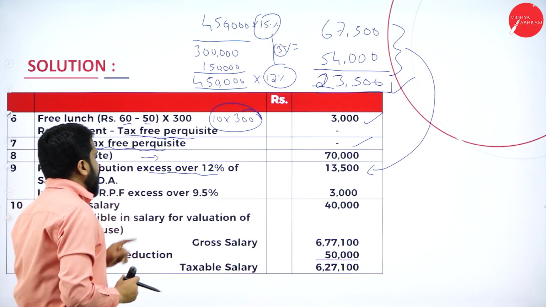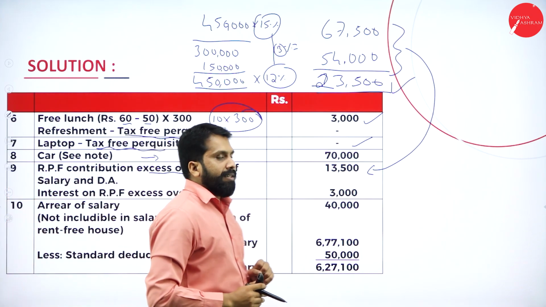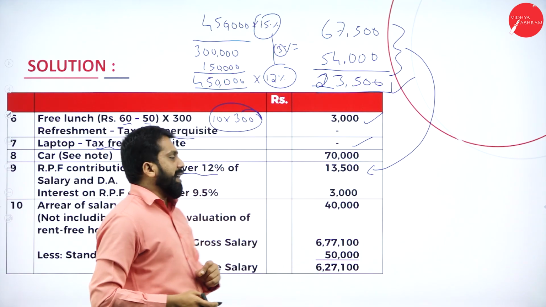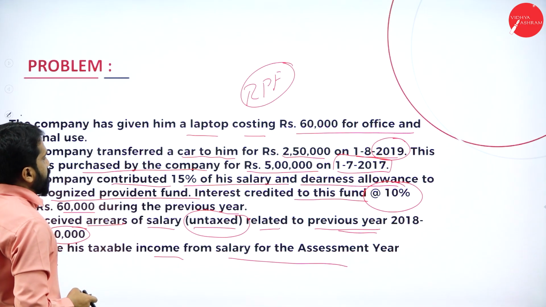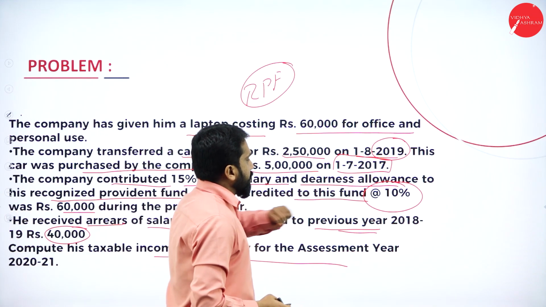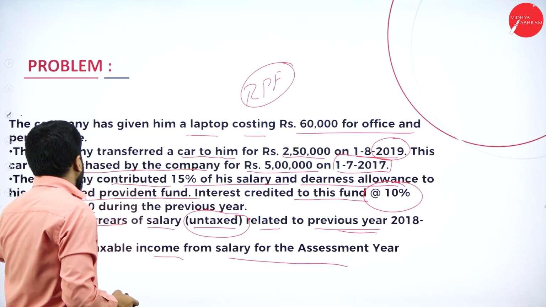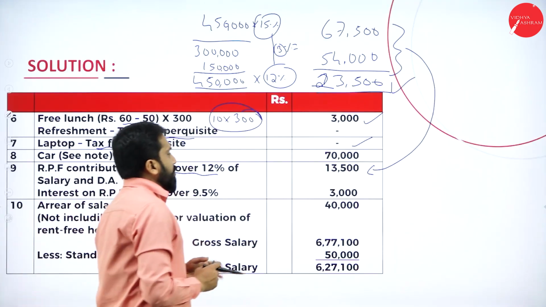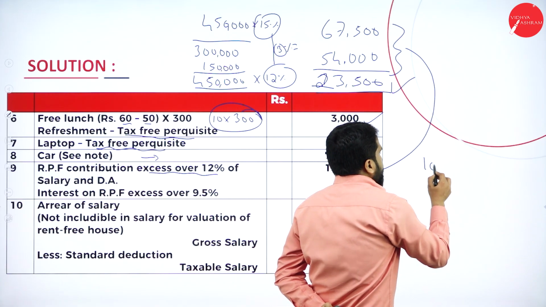Interest on RPF. First time we are getting like how much was paid. It was paid 10%. I'll go back. Your RPF was paid around 10% interest. 10%, the value is around 60,000. Now, as I told you, they have paid 10%.